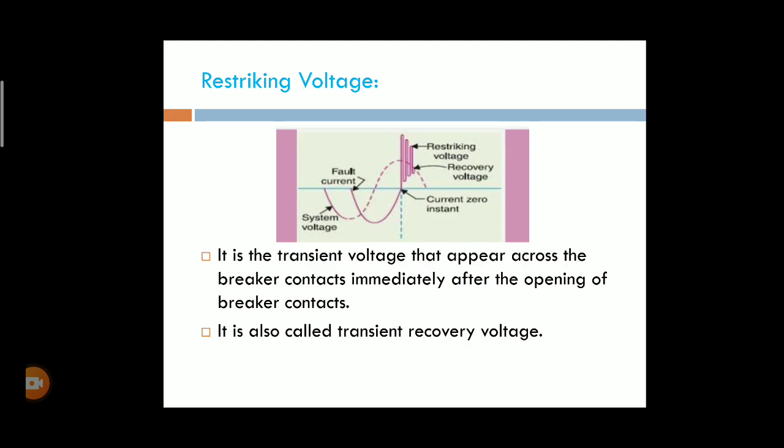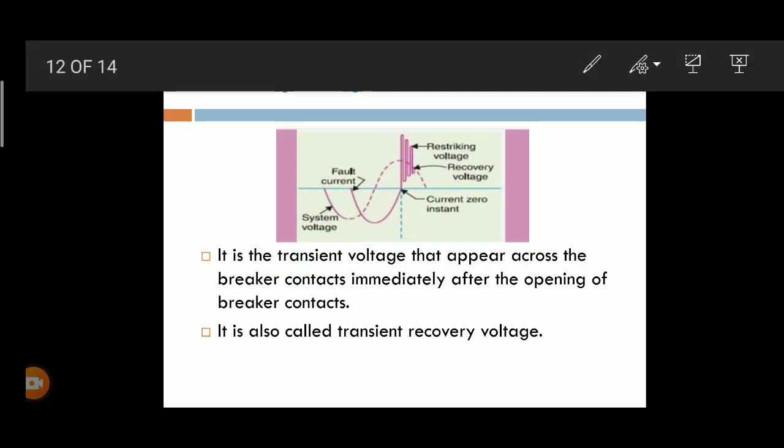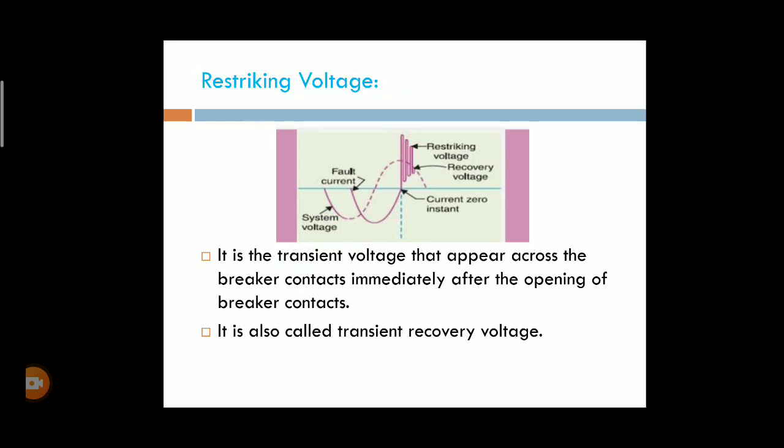Next one is the recovery voltage, which is measured after complete die-out of the oscillations. Okay, this is the restriking voltage and this is the recovery voltage.